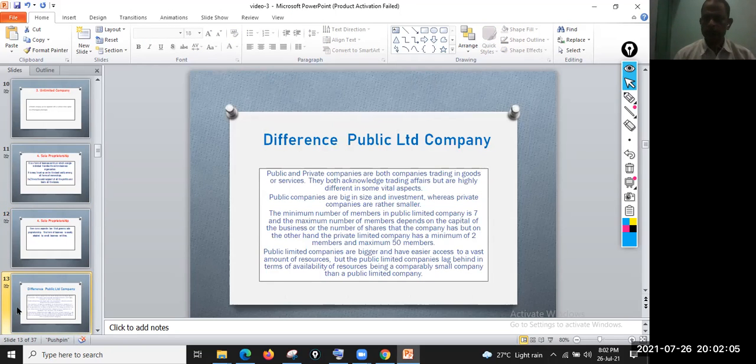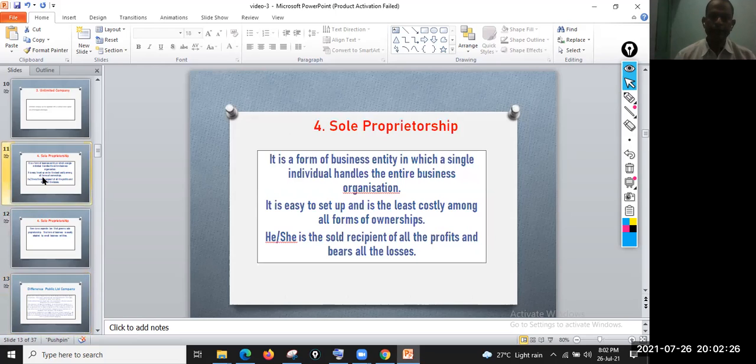Also, we will discuss the difference between public and private limited companies, in terms of the number of members and amount. Hope it is clear, the points which I explained.